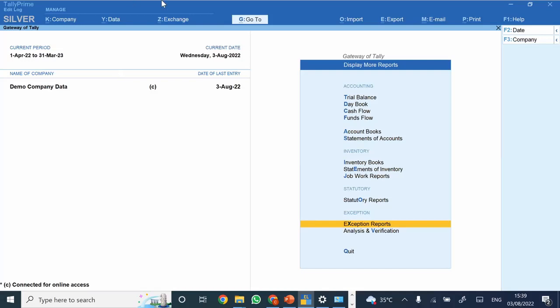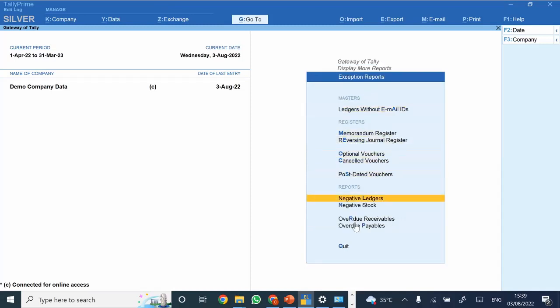So now moving to this topic, that is exception reports. Now see, there are various reports here, that is negative ledger, negative stock, overdue receivable, overdue payable. Now what are these exactly? So we are going to negative ledgers first.